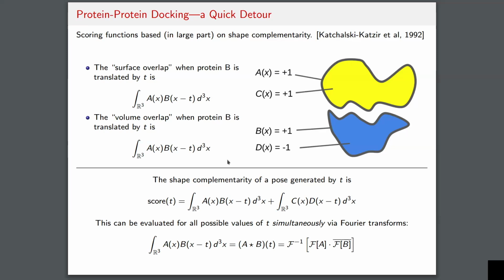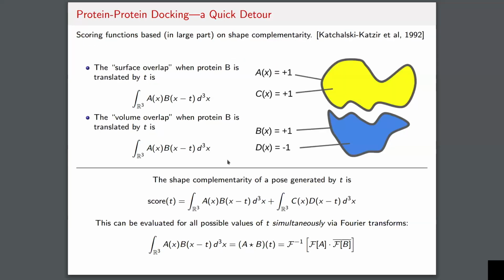So if we evaluate this Fourier transform, we get all of these integrals for free, essentially, and we can go directly to the argmax of that function once we have evaluated this Fourier transform over a multidimensional array in our memory. So this is actually a very common subroutine in protein-protein docking. And what we would like to explore is how can we use this for protein-ligand docking?